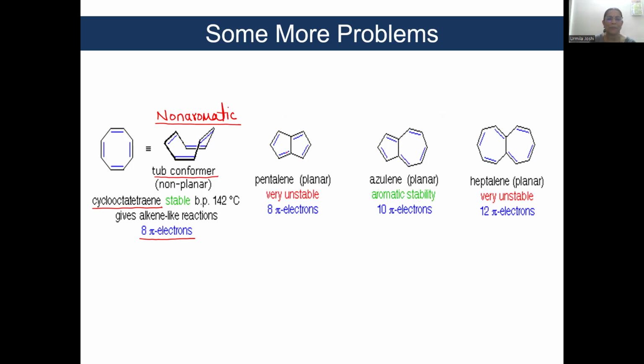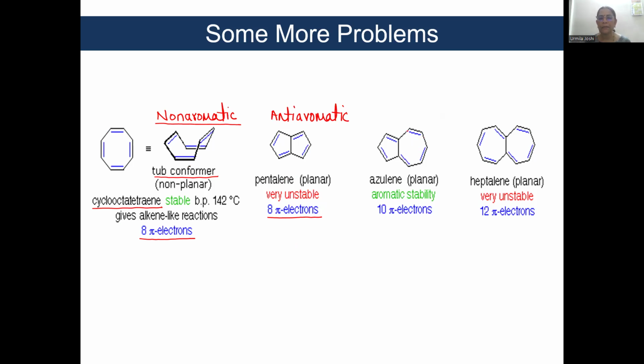Every carbon is sp2 hybridized and it is conjugated. But the number of pi electrons is 8. Therefore, it is anti-aromatic, correct? And therefore, it is highly unstable.